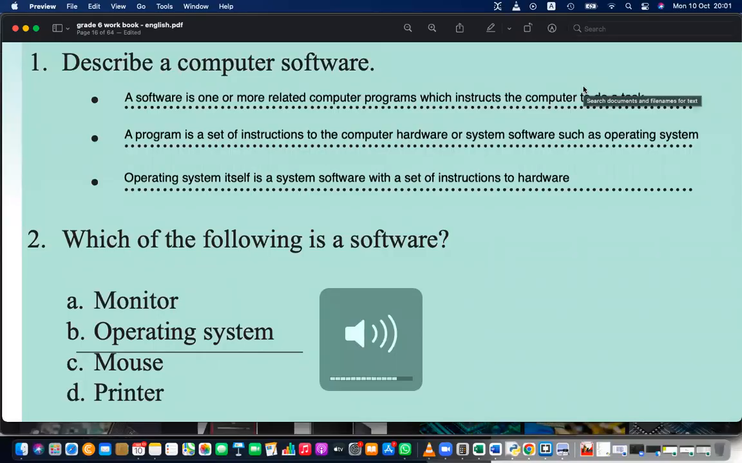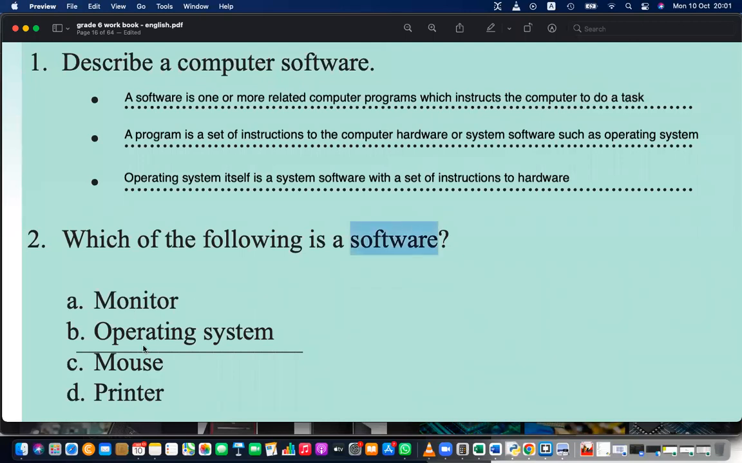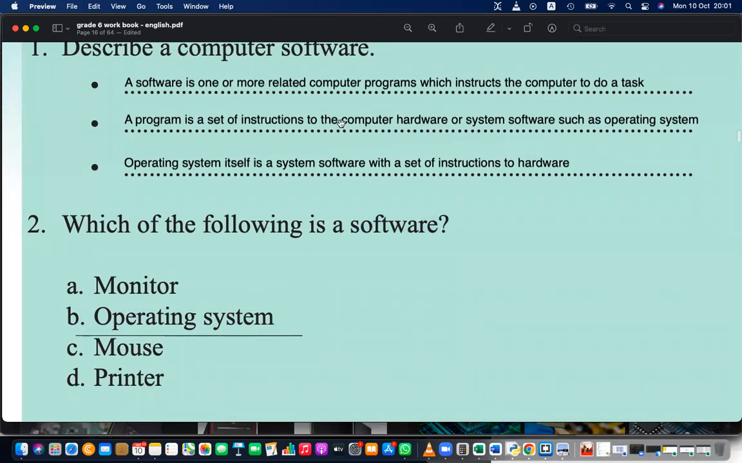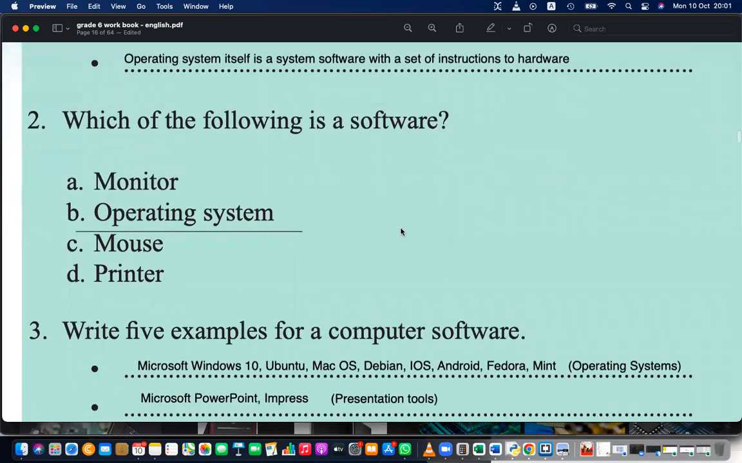Right, next is: which of the following is a software? Monitor is hardware, mouse is hardware, printer is hardware. Therefore, the operating system is the only software here. Software is actually a set of instructions, or a set of programs with instructions. You can tell that as software.